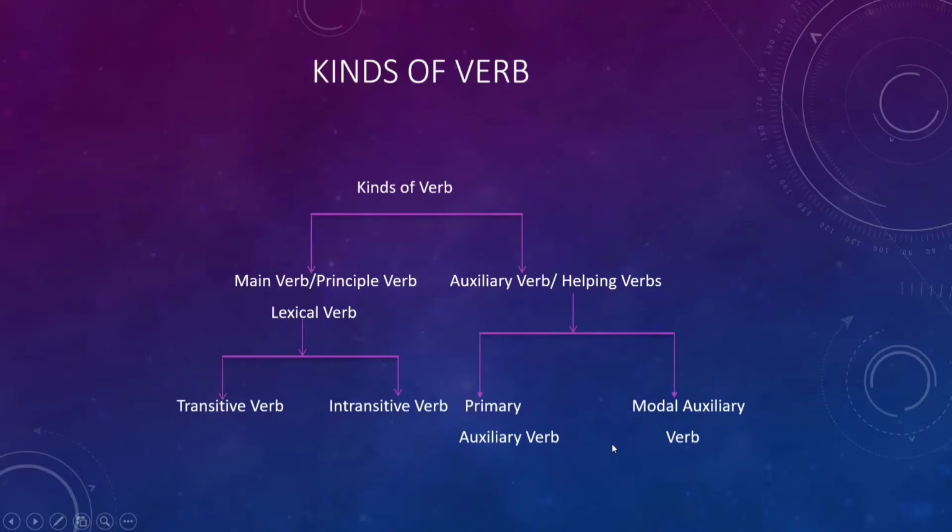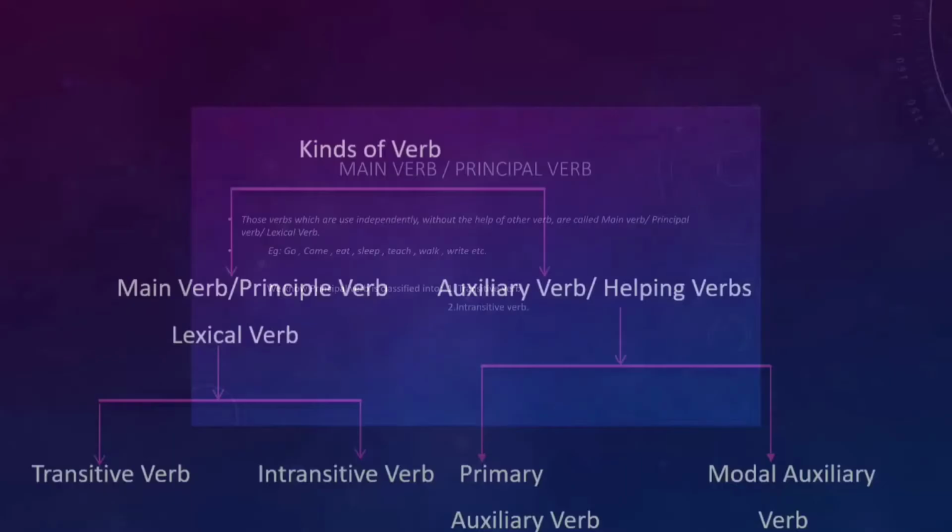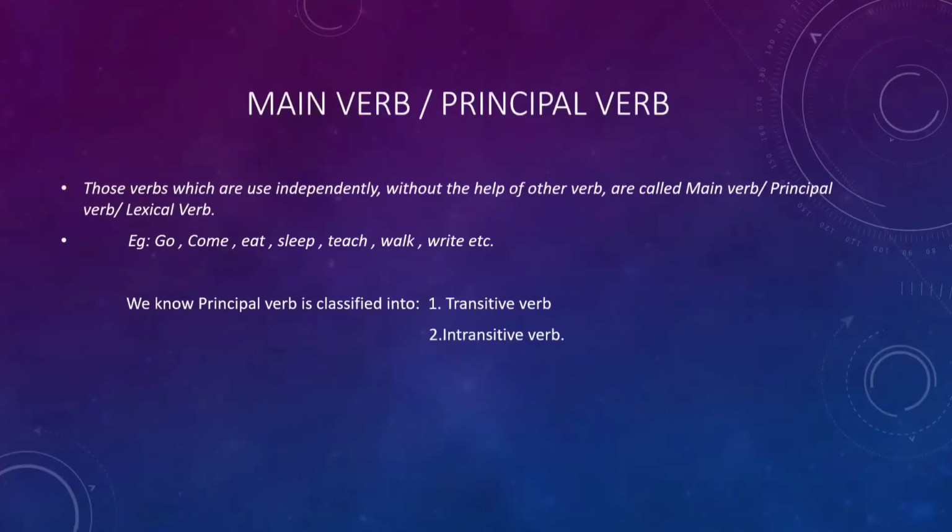Now we will learn about principal verb. Those verbs which are used independently without the help of other verb are called principal verb or main verb or lexical verb. So what is principal verb?